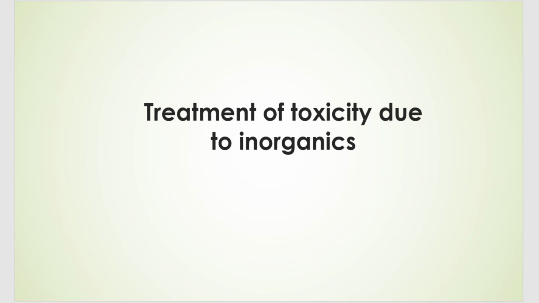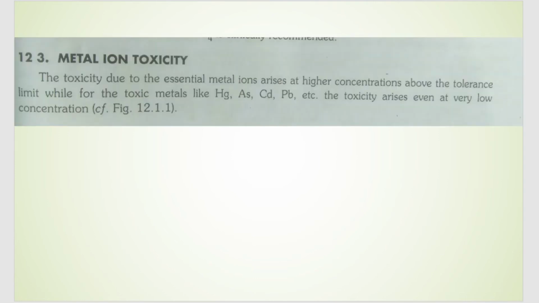So, to begin with, what is metal ion toxicity? It is due to the essential metal ions whenever they are present in slightly higher concentration in our body, that is more than the required amount, then it can lead to metal ion toxicity. And there are also some toxic metal ions. These toxic metal ions are not required by our body at all. So when they are present in even a small, low concentration in our body, it can lead to metal ion toxicity.